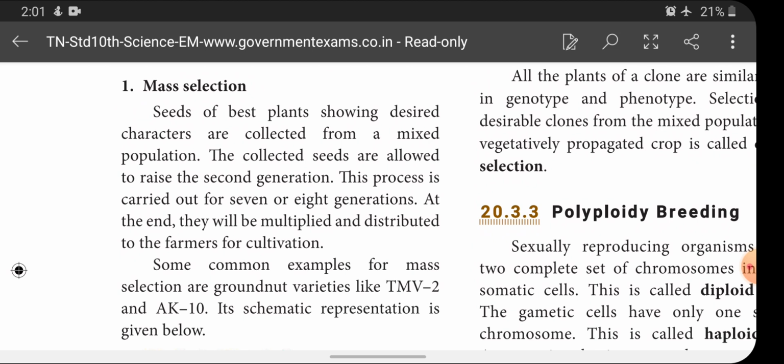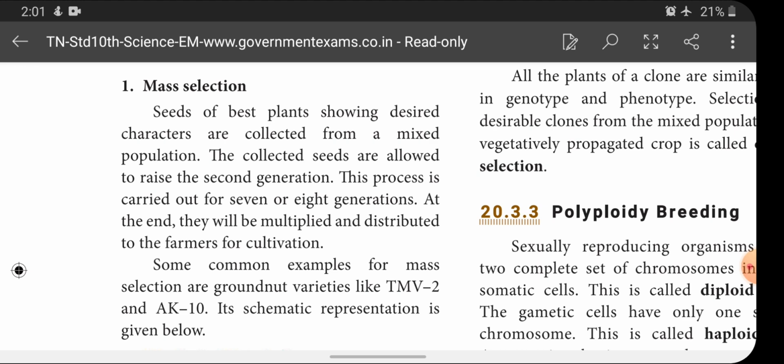And the seeds of the best plants are cultivated for the second generation. From the second generation, we have to collect the still best one. Like that, it will go for the third generation. Like that, we will do 7 and 8 generations. And the very best will be selected at last, and the selected seeds are multiplied and distributed to the farmers for cultivation. This is called mass selection. Some common examples for mass selection are groundnut varieties like TMV2 and AK10.